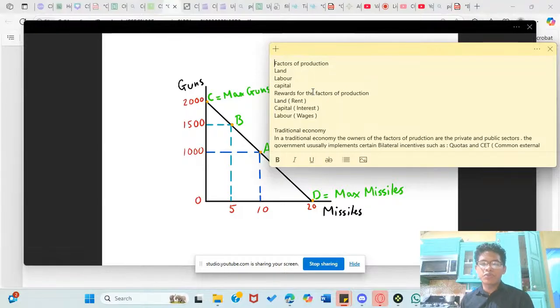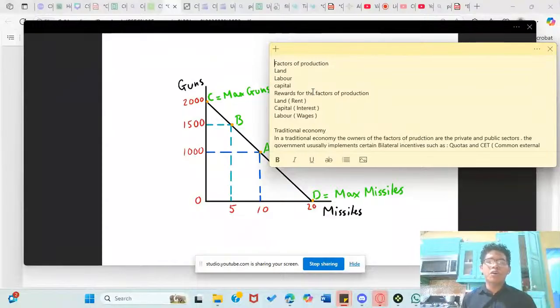So the rewards for the factors of production, which we have land, the reward for that is rent. Land is permanent. Land is forever. We could only have land temporarily and then we'll die. Land will always be there. So the factor reward for land is rent, meaning that we have it temporarily.